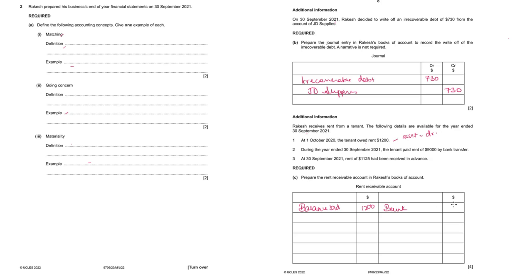So this is the receipts on the credit side, bank 9000. Then at 30th September 2021, a rent of 1125 had been received in advance. So this is a liability. Balance brought down next year has to be on the credit side. So this year balance carried down will be on the debit side, 1125. Why have I left one row here? For the income statement value. So taking the total on the credit side, 9000, and the difference 9000 minus 2325, so 6675 will be income statement.